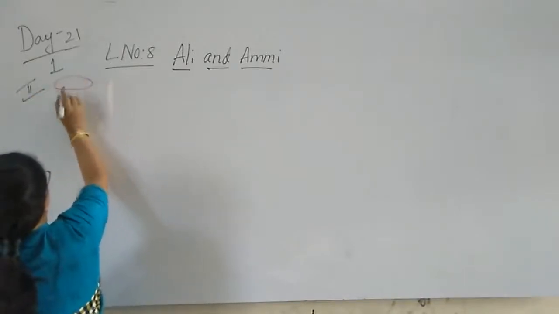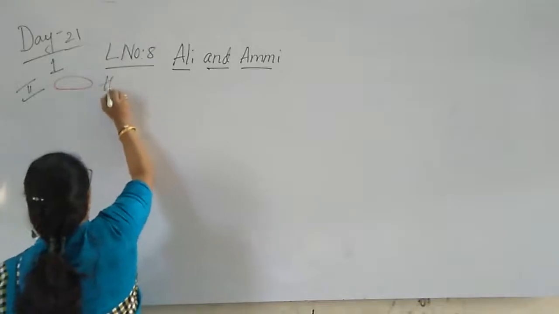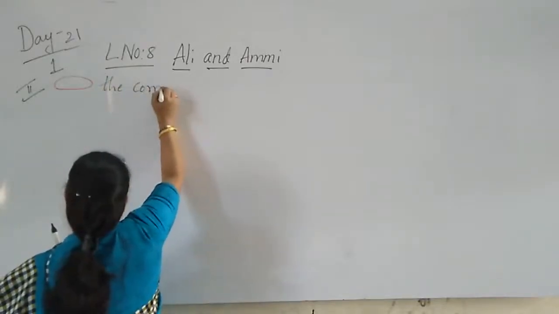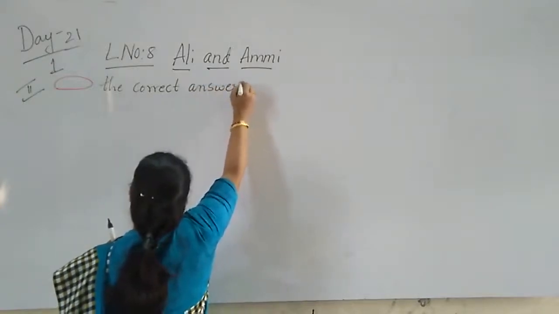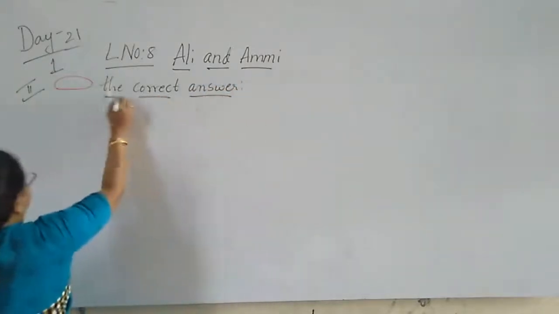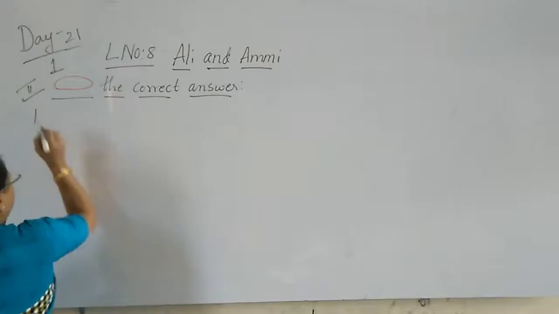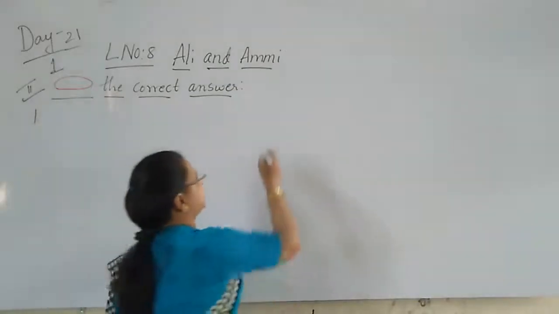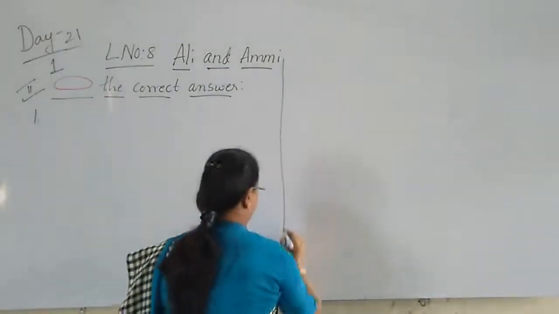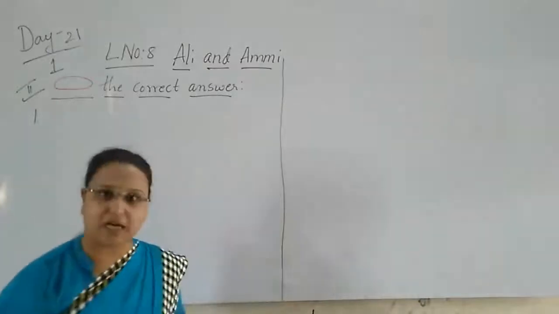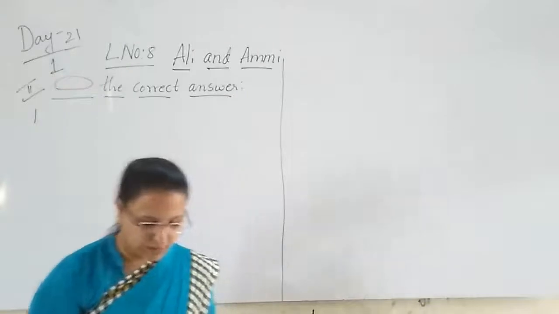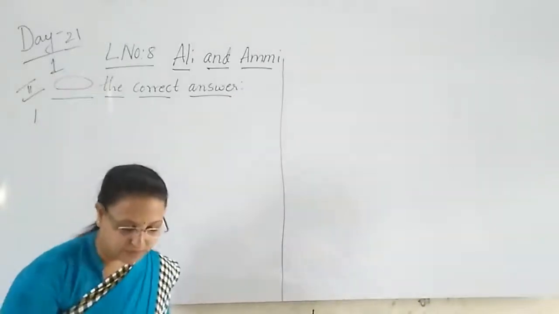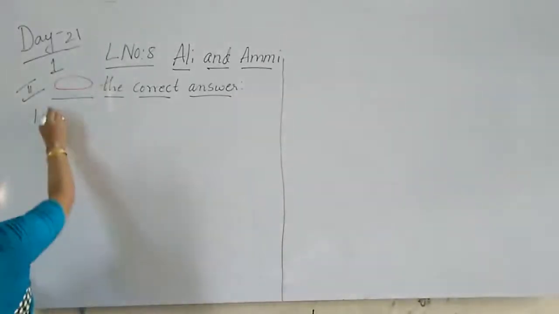In this first one, we have to understand the sentence and then circle the correct answer. So first one, Ali got 20 or 15 rupees from his mother.